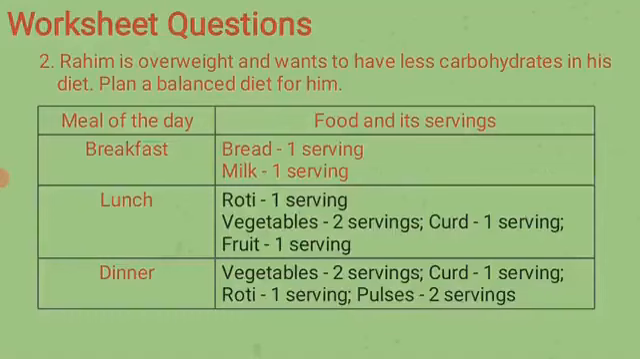Roti 1 serving, vegetables 2 servings, curd 1 serving and fruit 1 serving. I repeat, roti 1 serving, vegetables 2 servings, curd 1 serving, fruit 1 serving. And for dinner, vegetables 2 servings, curd 1 serving, roti 1 serving, pulses 2 servings.